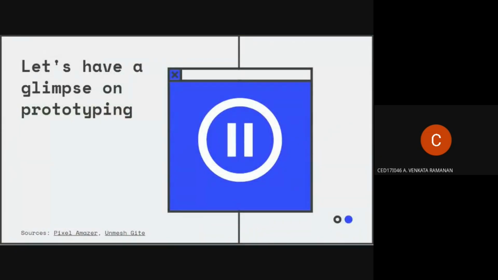So let's start with a basic application, which I'll just be going through, not completely from scratch. Just a second, let me share my screen.